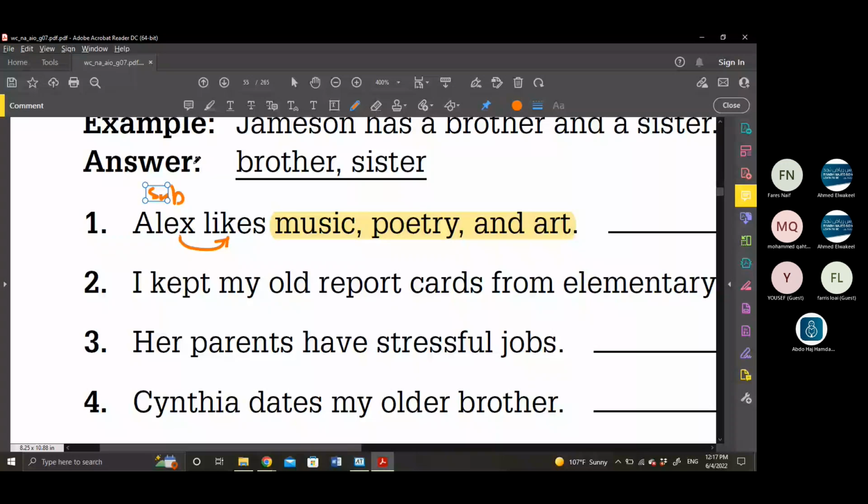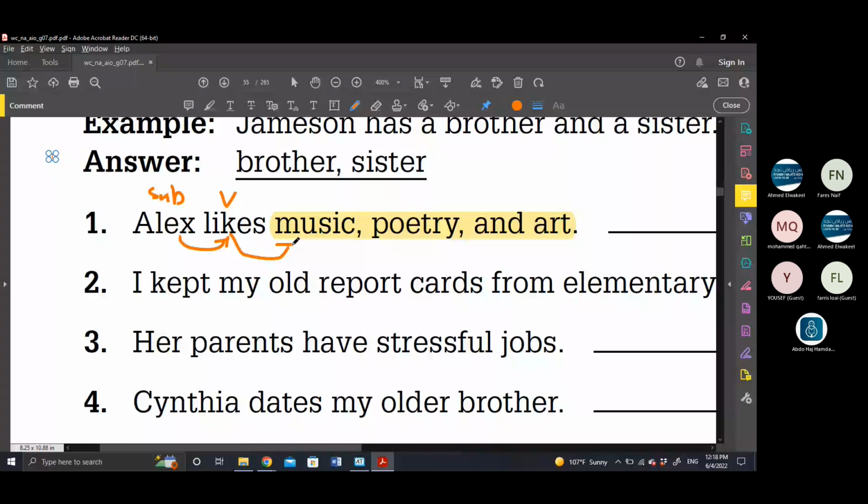Again. What is the action that Adam is doing? He likes. So likes is called a verb. He likes what? Music.